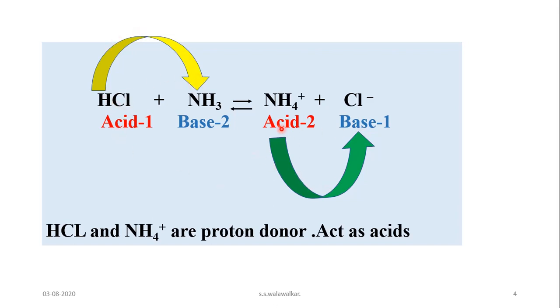And in the reverse reaction, the ammonium ion donates its proton to the chloride ion. Therefore, it acts as a proton donor, and according to Bronsted-Lowry theory, it is an acid. So in this reaction, HCl and the NH4+ ion are proton donors and therefore act as acids according to Bronsted-Lowry theory.